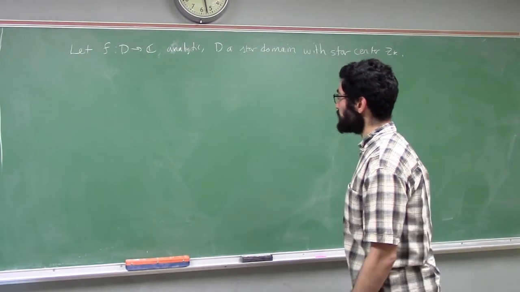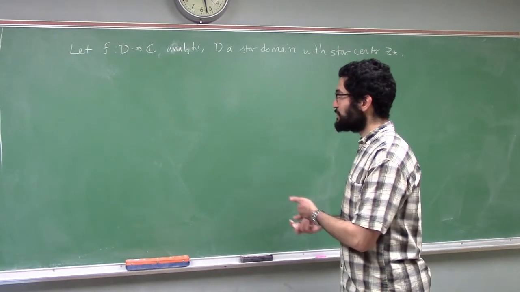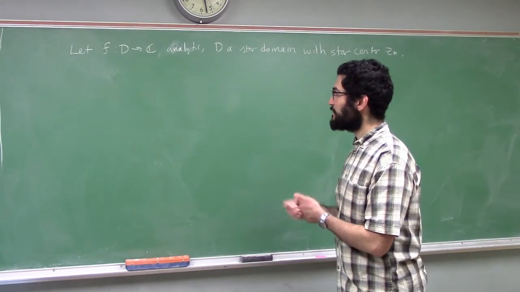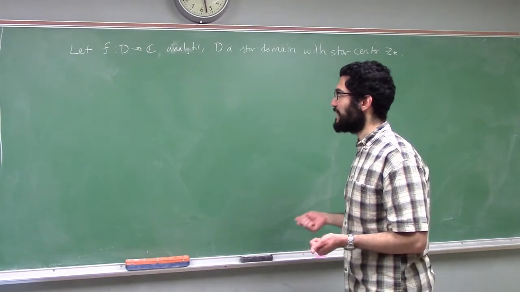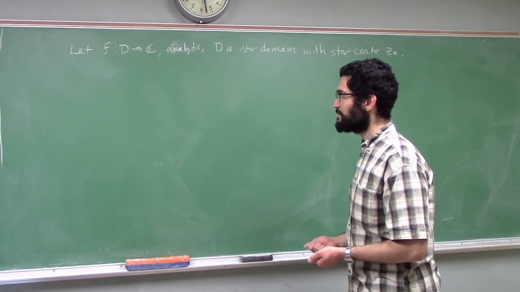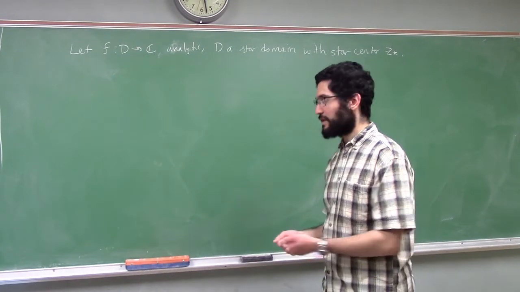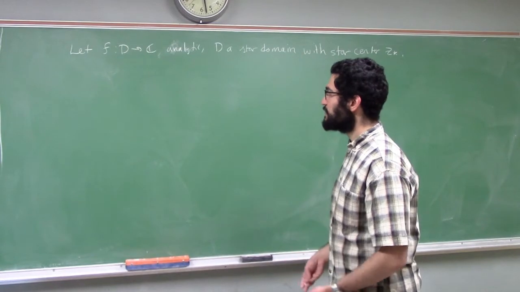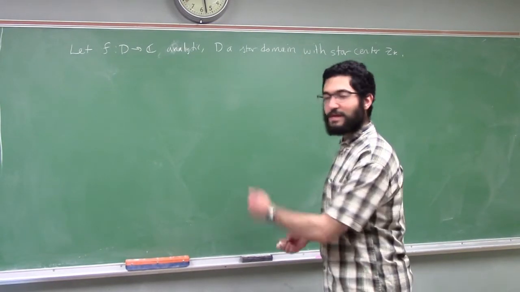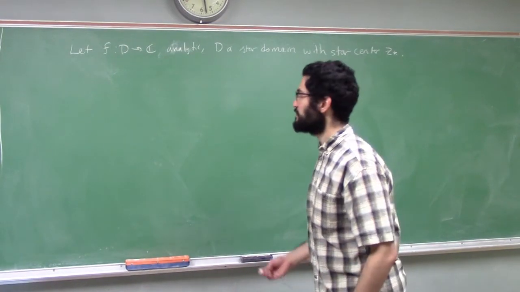Now our goal is to show that contour integrals of f along closed curves all vanish. Actually, the point of this is to show that f has an antiderivative, and having an antiderivative, by the fundamental theorem of calculus, implies that contour integrals along closed curves vanish. So we will just show that f has an antiderivative by constructing an antiderivative.